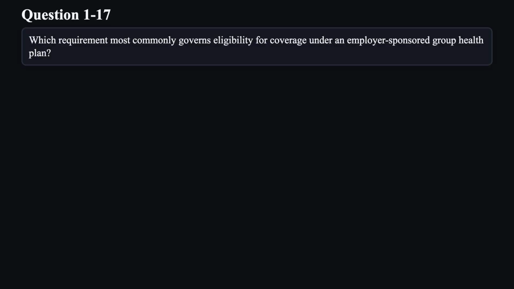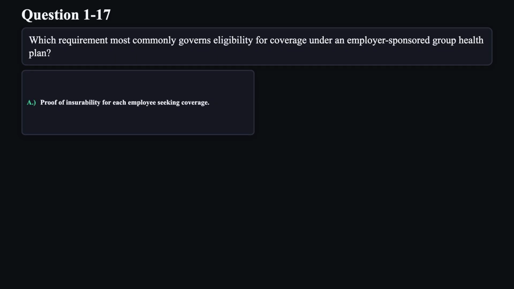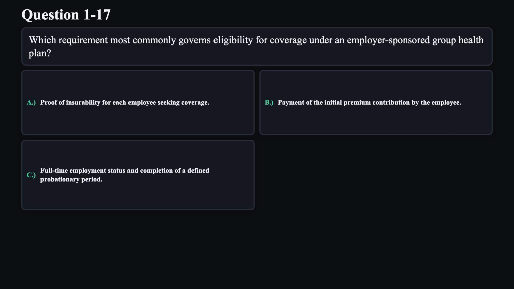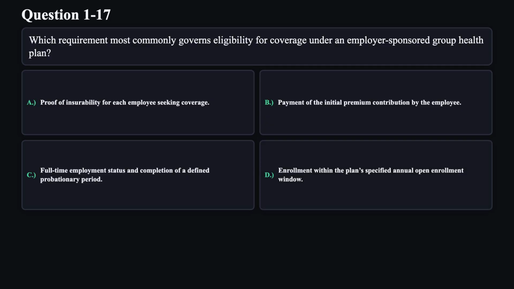Question 17. Which requirement most commonly governs eligibility for coverage under an employer-sponsored group health plan? A. Proof of insurability for each employee seeking coverage. B. Payment of the initial premium contribution by the employee. C. Full-time employment status and completion of a defined probationary period. D. Enrollment within the plan's specified annual open enrollment window.